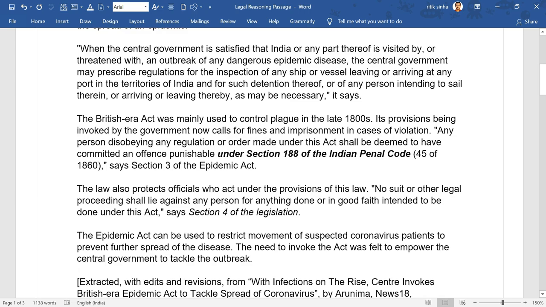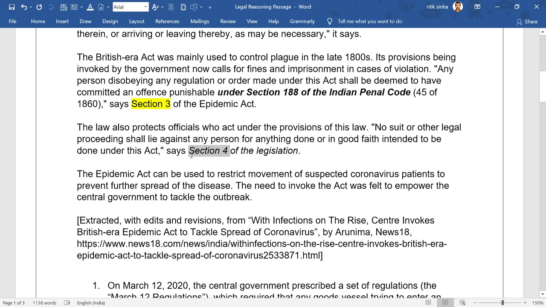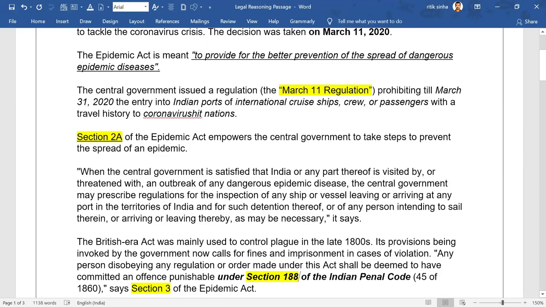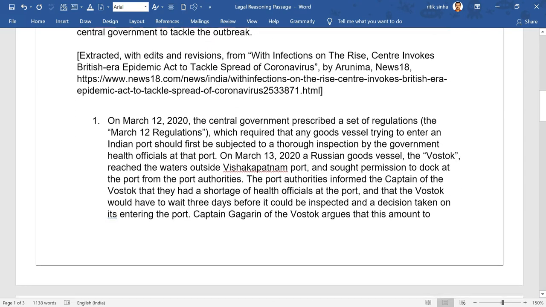Section 2A, Section 3 of the Epidemic Act, Section 3 and Section 4 of the Epidemic Act, along with Section 188 of the IPC. I understand that you do not have the liberty to annotate or highlight the text in the examination, but still this time around the paper is going to be offline, so paper पे pencil से annotate तो कर ही सकते हो, right?